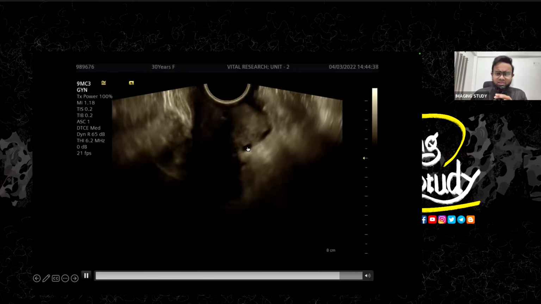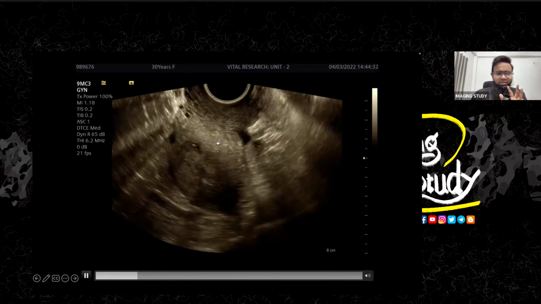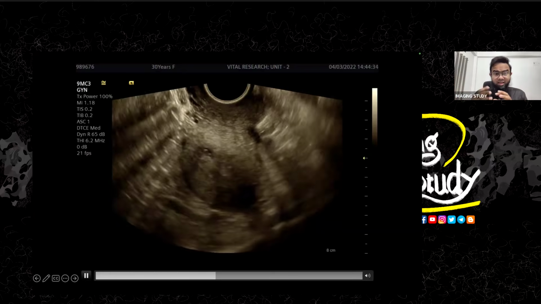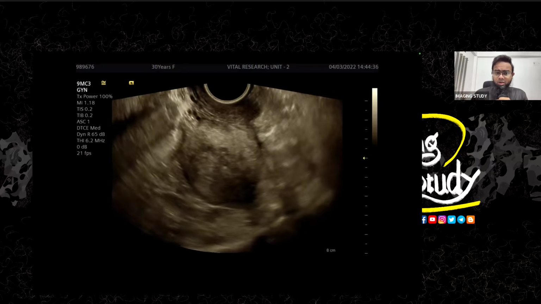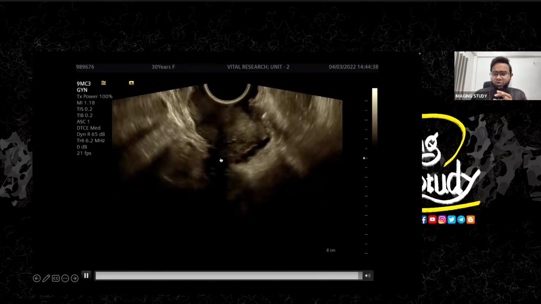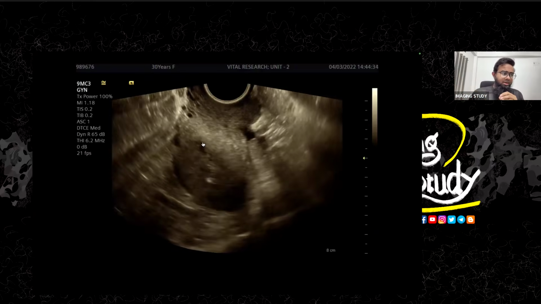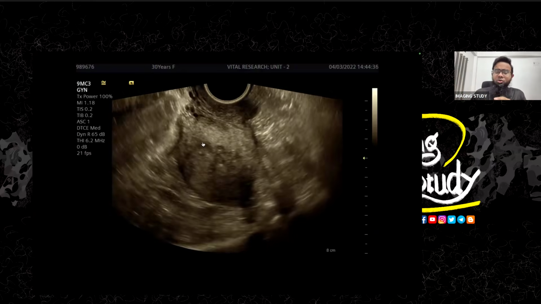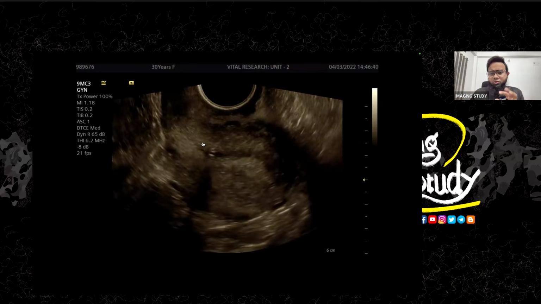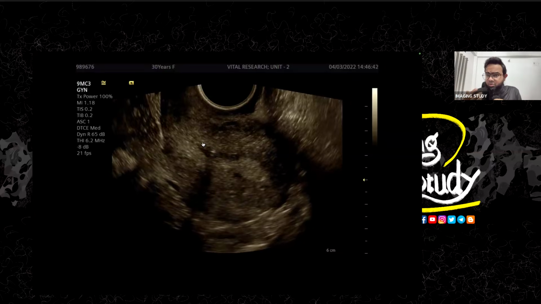Let's see the image from a different side. You may miss this echogenicity, it looks quite normal, and even the uterus size is quite normal. But if you observe it a little bit carefully, then you may not miss it. To see it properly, you may magnify the image a little bit. I have magnified the image and reduced the gain.